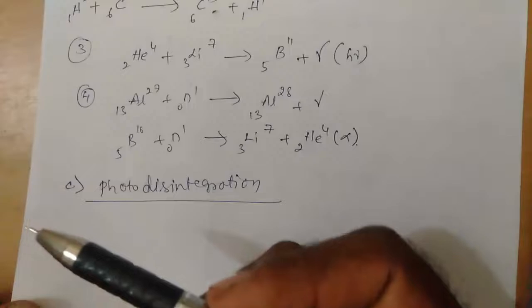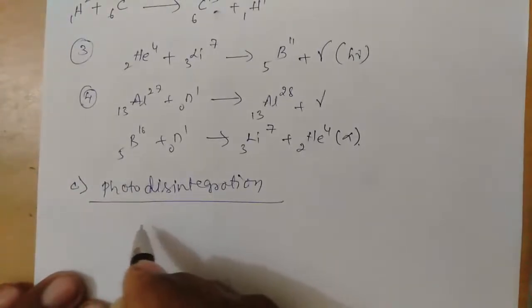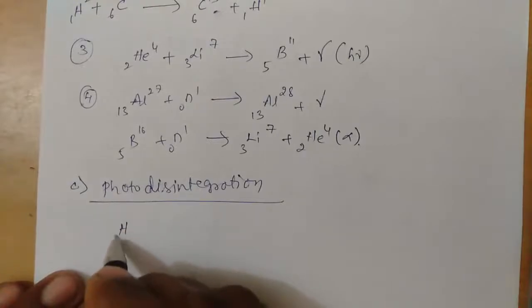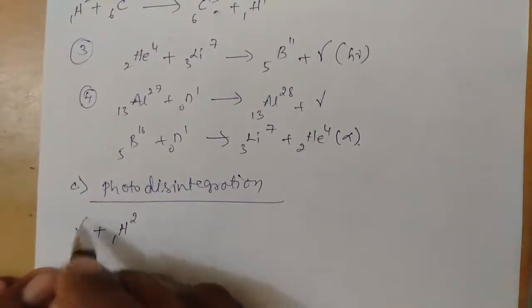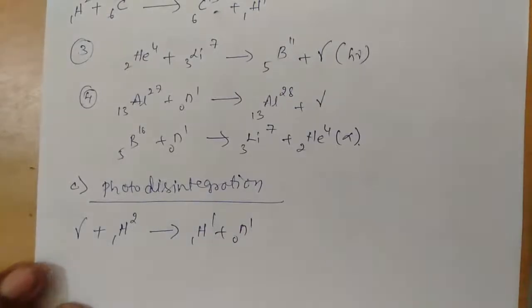Now let us see an example of the photodisintegration process. Let us consider we have a deuteron. If this is bombarded with gamma, there is a formation of a proton, with the emission of a neutron as the ejectile.